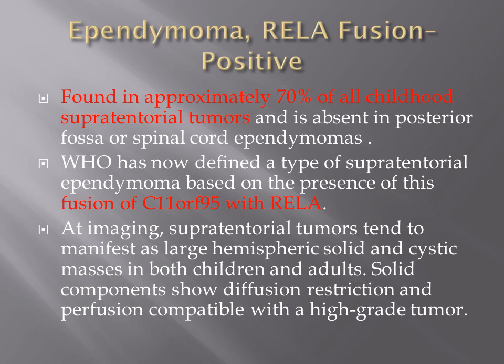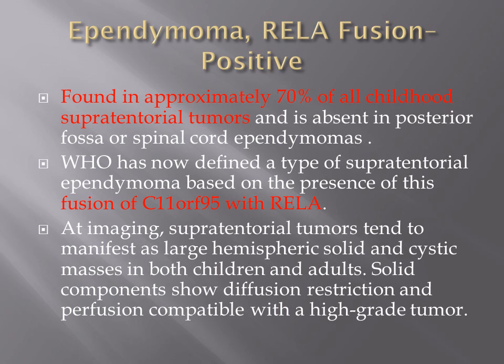And then RELA fusion positive ependymomas. These constitute approximately 70% of all childhood supratentorial ependymomas, and this mutation, that is RELA fusion with C11orf95, will be absent in posterior fossa and spinal cord ependymomas. So this mutation will be seen only in supratentorial ependymomas.